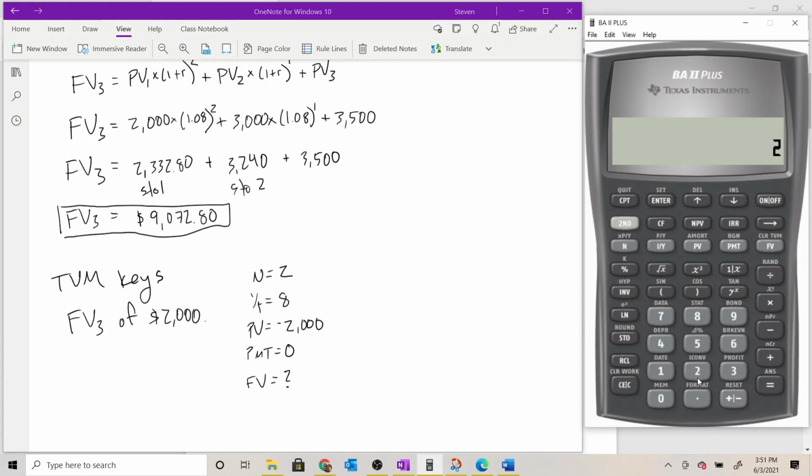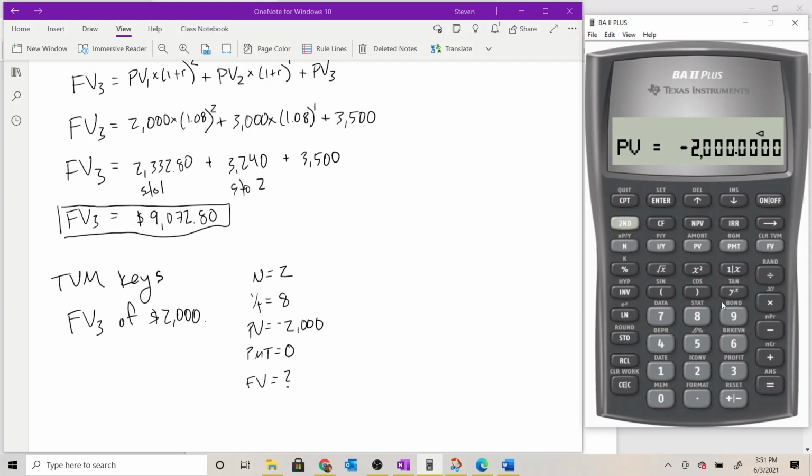And then I'm going to work left to right. I want to store 2 on the N key, so I'll type 2 first, and then press N to store it. I over Y is 8, so I'll type 8 and press I over Y. Present value is 2,000. I'll hit the plus minus key to make it negative, and then press the PV key to store it.